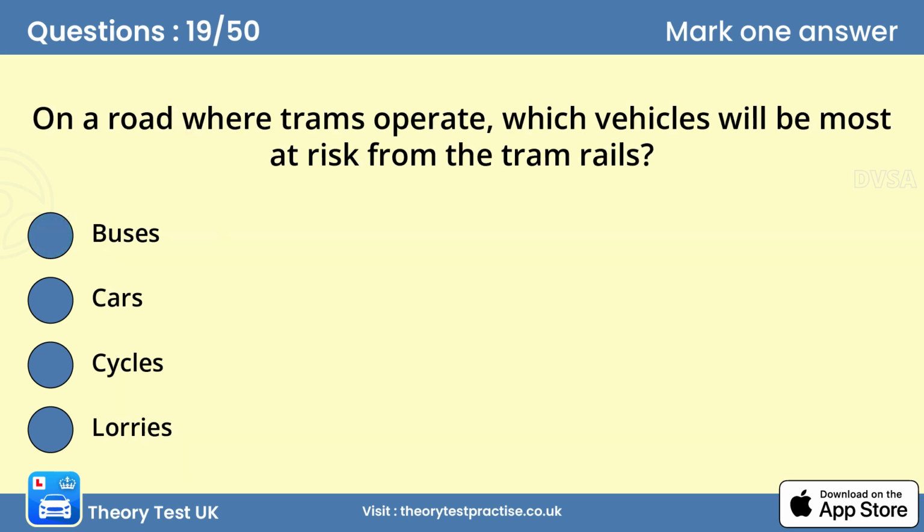Question 19. On a road where trams operate, which vehicles will be most at risk from the tram rails? C. Cycles. The narrow wheels of a bicycle can become stuck in the tram rails, causing the cyclist to stop suddenly, wobble or even lose balance altogether. The tram lines are also slippery, which could cause a cyclist to slide or fall off.